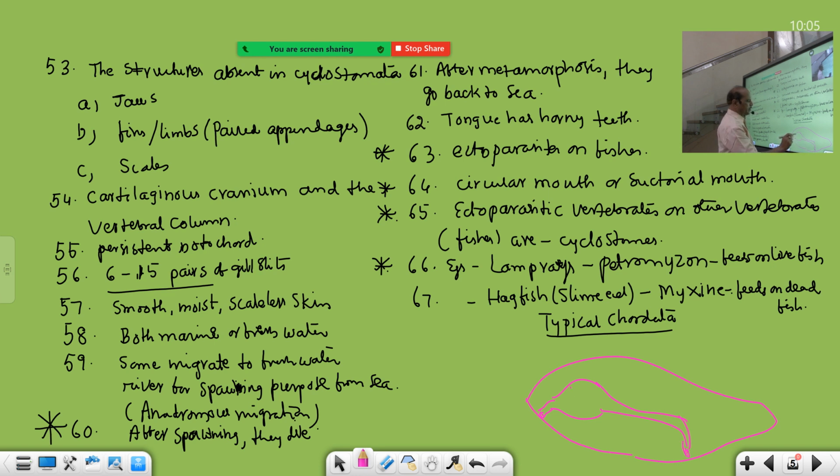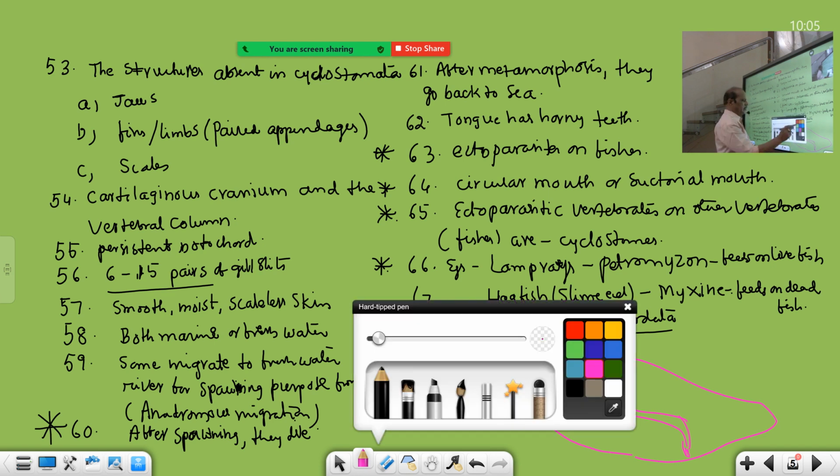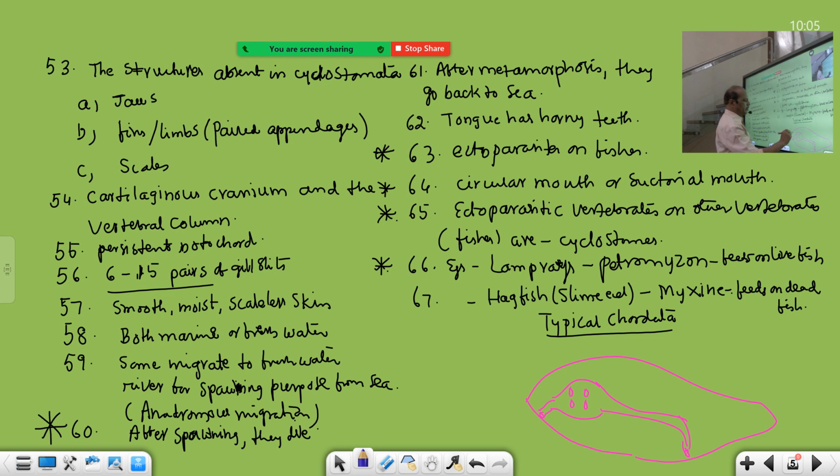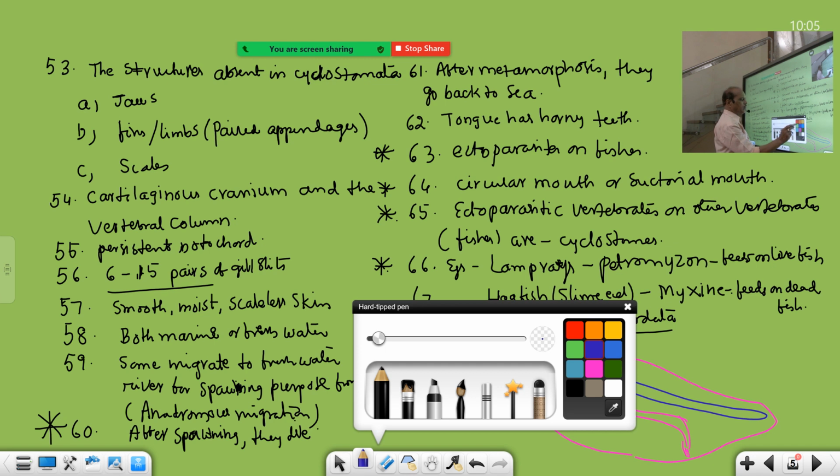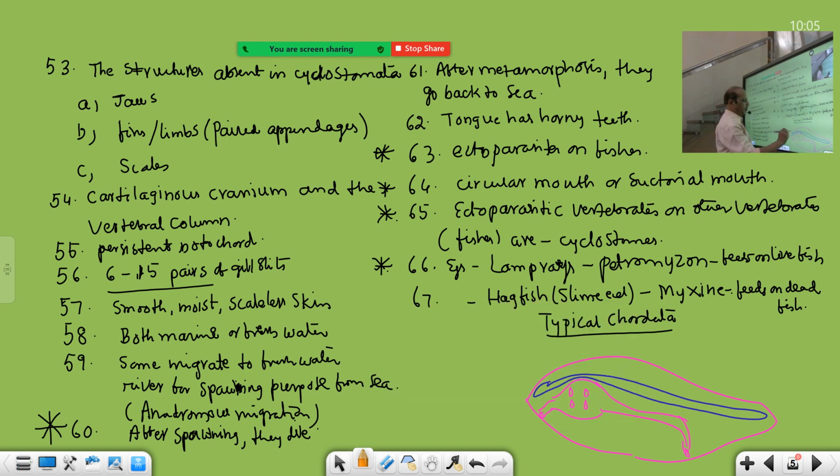Here gills are present, pharynx is perforated with gills, and this is notochord. Throughout the body it is there because it's a typical chordate. And also you can draw this nerve cord above the notochord.